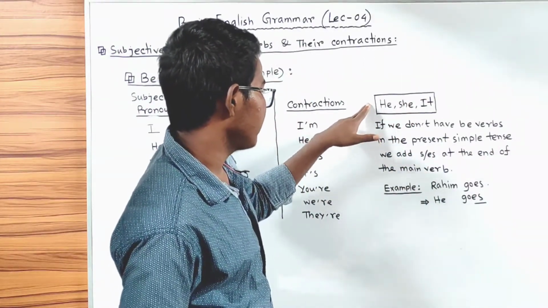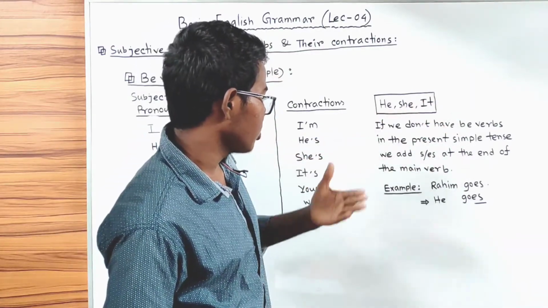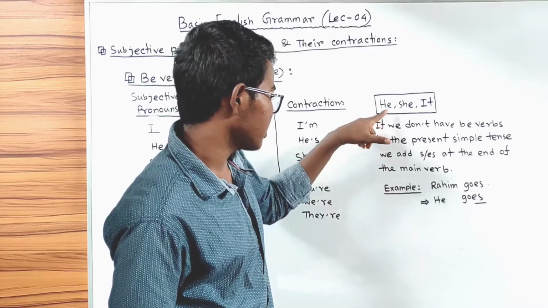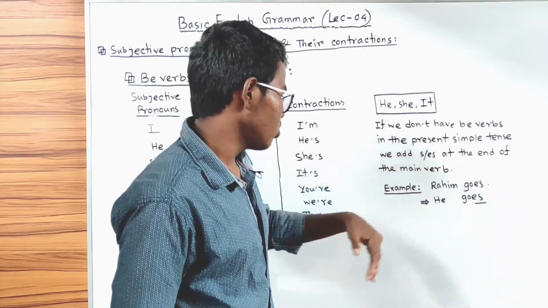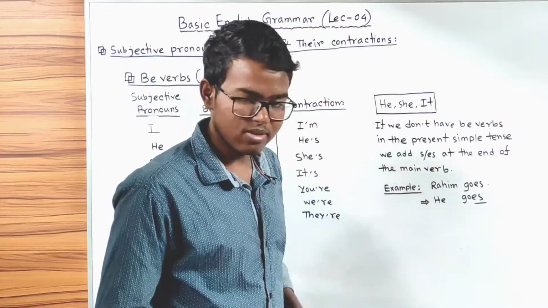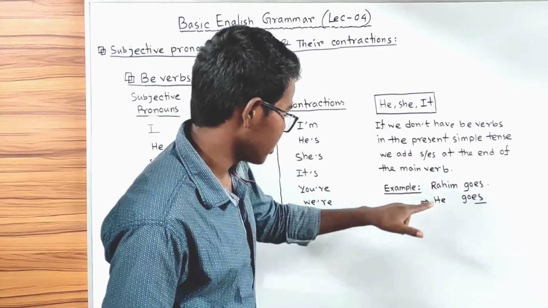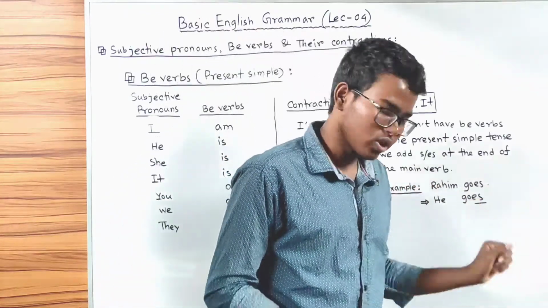Again, if we have he, she, it as a subjective pronoun and we don't have be verbs with them in the present simple tense, we simply add s or es at the end of the main verb. So let's look at an example. Here an example is given. Rohim goes.